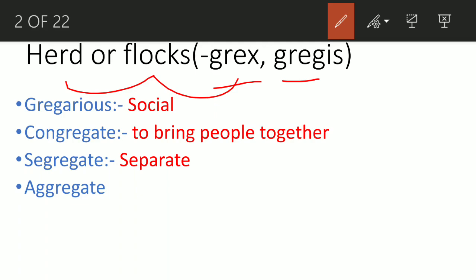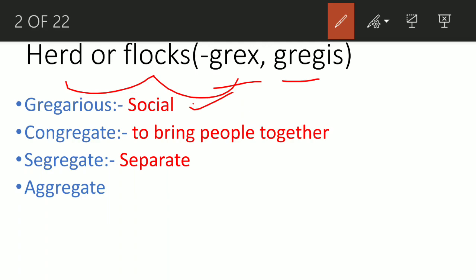There are certain words related to that. First is gregarious. What does gregarious mean? I told you it has to be a group. A person who enjoys the company of people, who values companionship, who likes being around people, who likes going out in public and talking with random people. That person is gregarious, or social. That person enjoys the company of people.